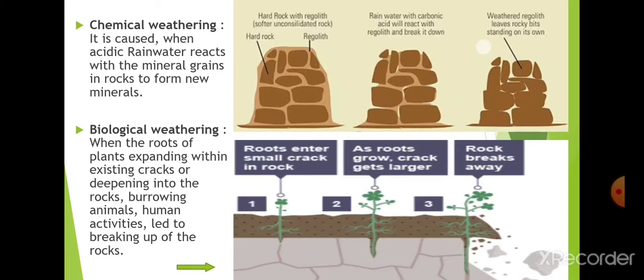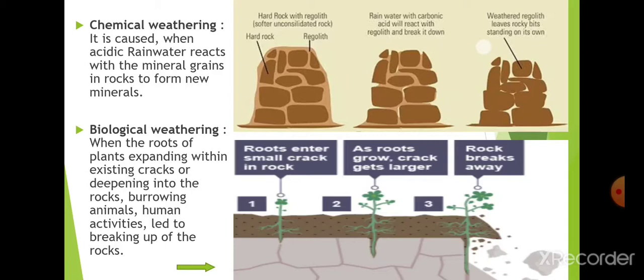Means when the acid rain occurs, the hard rock will still remain, but the regolith starts eroding. So when the whole regolith is removed from that particular rock, only the hard rock is left. So this is chemical weathering.